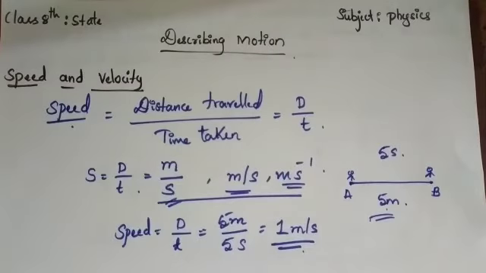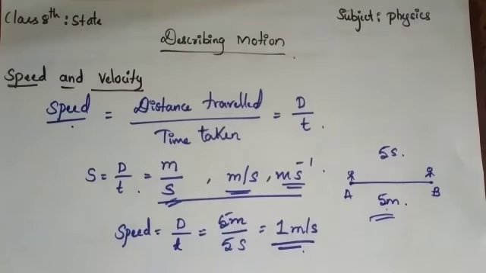Another important thing is that speed is about distance, and we have known that distance does not depend upon the direction in which the object is moving. So if distance does not depend upon direction, then speed also does not depend upon direction. So this is about speed.